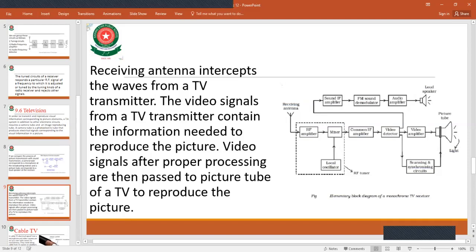As you can see from this, the receiving antenna will receive the signals from the TV transmitter, and then after some processing they will change into video to produce the picture.